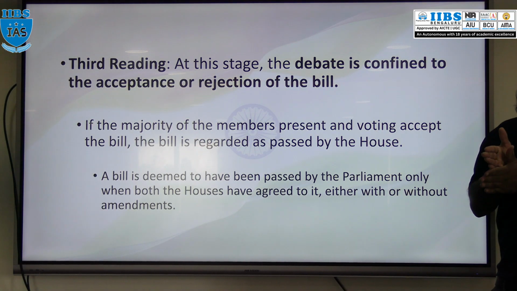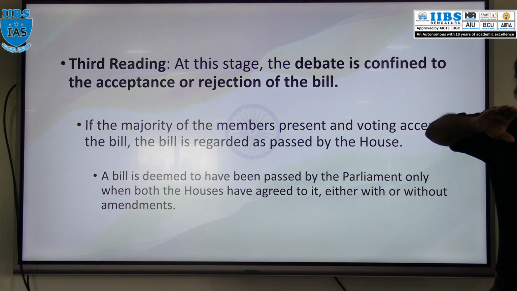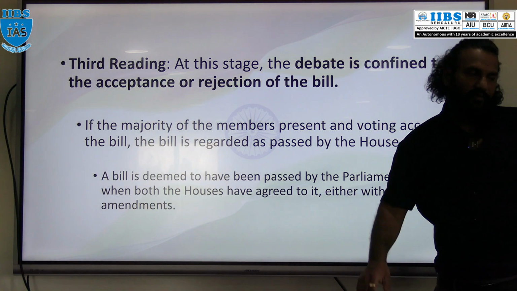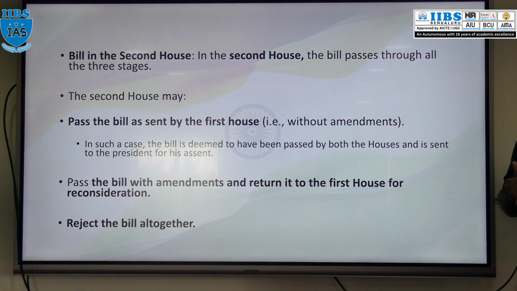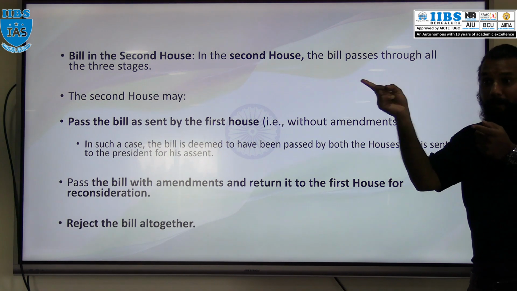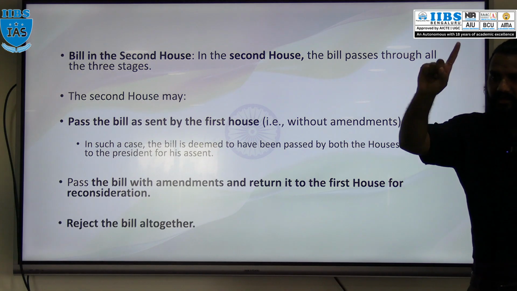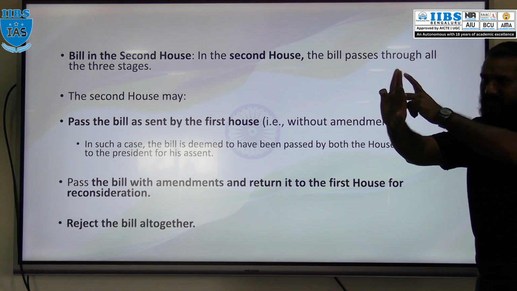Now, after passing the bill by one house, the bill will be sent to the other house. Then the bill will be sent to what? The second house. What can the second house do? The second house also can pass the bill with three stages: first reading, second reading and third reading. The second house has multiple options. What is the first option? Pass the bill with all three stages.